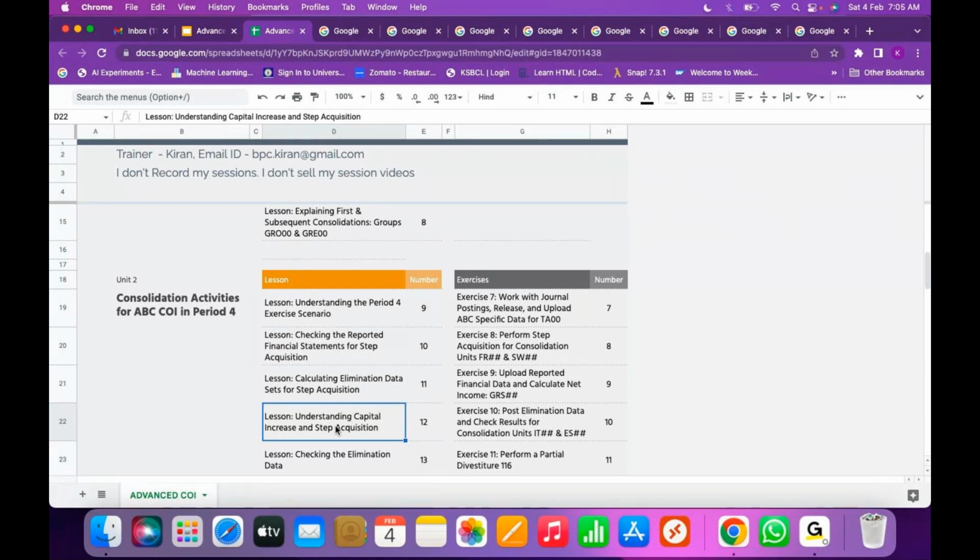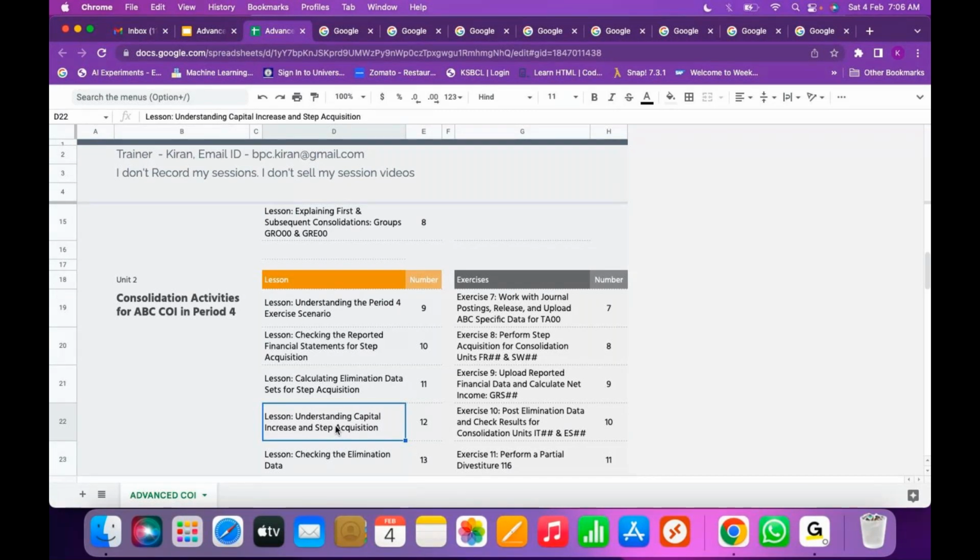Zero investment there, because capital is increased, investment is not increased. So the goodwill is changed because capital changed, investment is not changed. So goodwill calculations will be there. There will not be any minority calculation, because minority percentages are not changed, but capital minority percentages are changed. Why? Investment percentage changed. So minority calculations will be